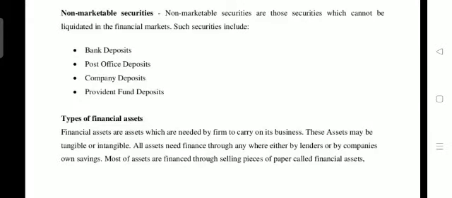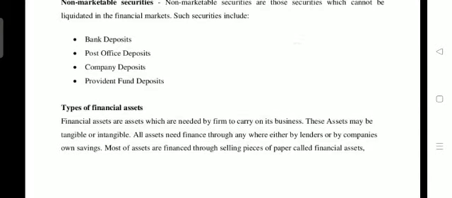If you deposit in an SB account or an FD in the bank, those cannot be traded in the market. So they are considered non-marketable securities, which cannot be liquidated in the financial market. If you need money from your SB account, you have to submit all the papers to the bank only. You cannot sell off your bank deposits in any financial market. So they are called non-marketable securities.